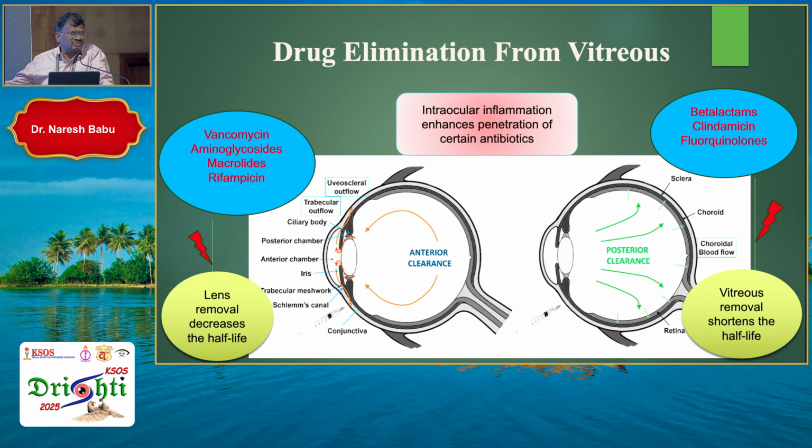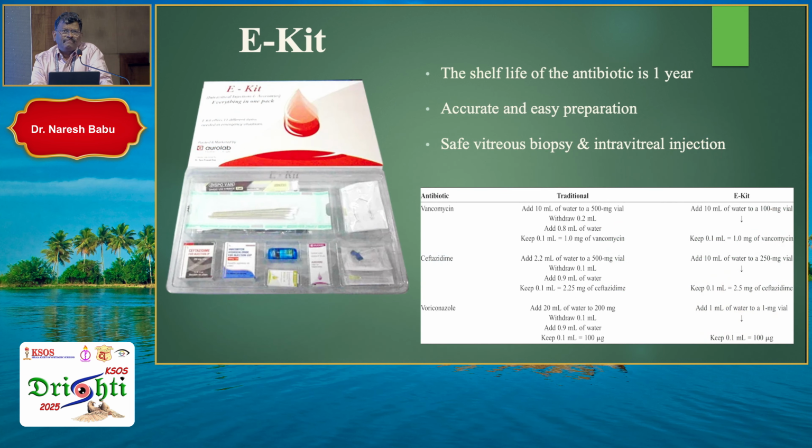Like in case of voriconazole, the half-life in the vitreous cavity is just 5 to 6 hours. So repeating voriconazole every 2 days in case of fungus is not a bad idea if the patient is responding. And I don't have any financial interest. I think every cataract surgeon can have this kit. It is just 1,500 rupees. It has all the drugs: vancomycin, voriconazole and dexamethasone. They say it is a single dilution, but I'd prefer a 2-stage dilution. No mathematics involved, just dilute, take 0.1 ml, inject.